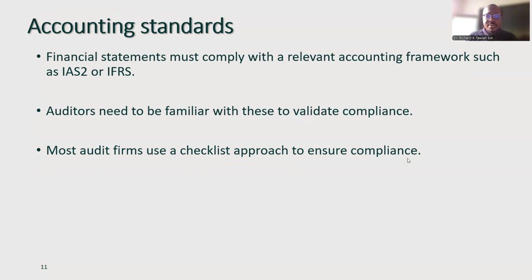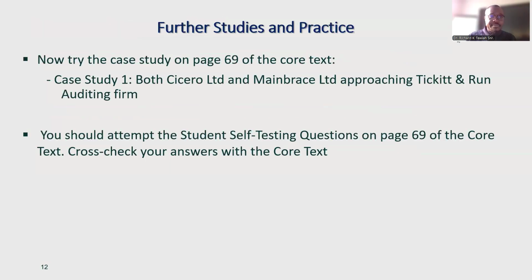Accounting standards. Financial statements must comply with relevant accounting frameworks, such as IAS 2 Inventories, or IFRS. Now, auditors need to be familiar with these accounting standards to validate compliance. So most audit firms will use a checklist to ensure compliance. That is why as an auditor, you must have a better understanding of your accounting standards. Otherwise, what are you going to audit? That is it. We end here.